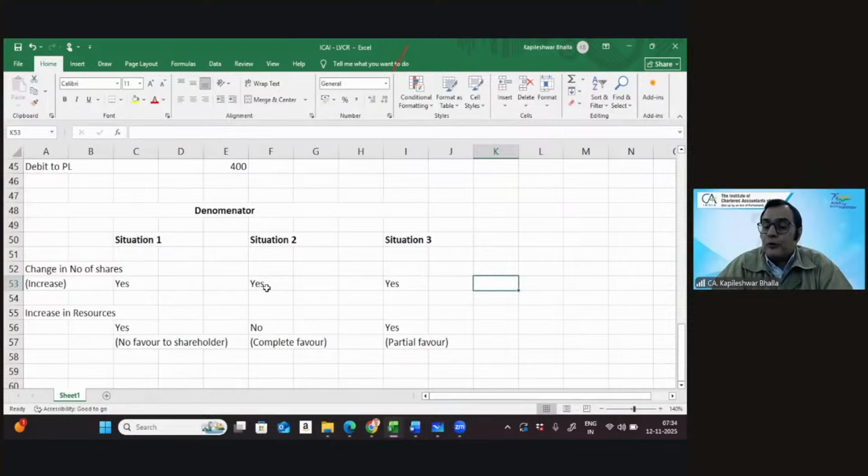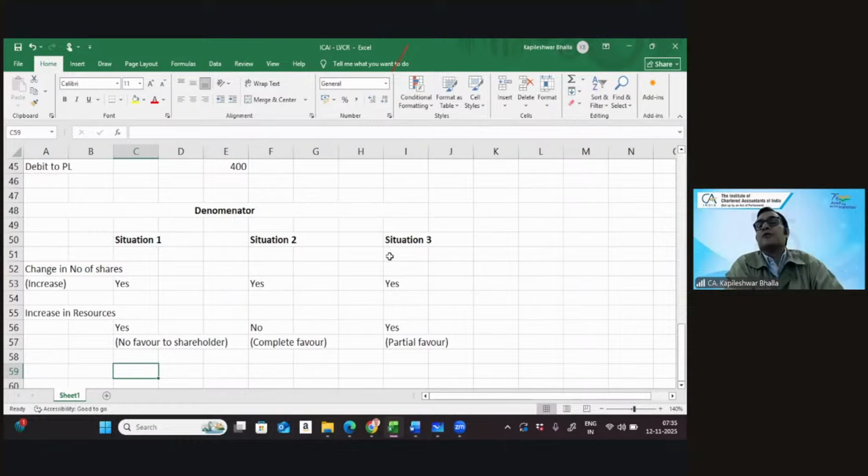Now, I think I've got some quick questions for you. I'm going to give you three inputs. You tell me, is it situation one, is it situation two, or is it situation three? A company makes a bonus issue. Mind it carefully. A company makes a bonus issue. Fit this in terms of situation one or two or three. You need to visualize, is there increase in number? Undoubtedly, yes. But do you think there is a change in resource? Have you done any favor, no favor, or a partial favor to the shareholder?